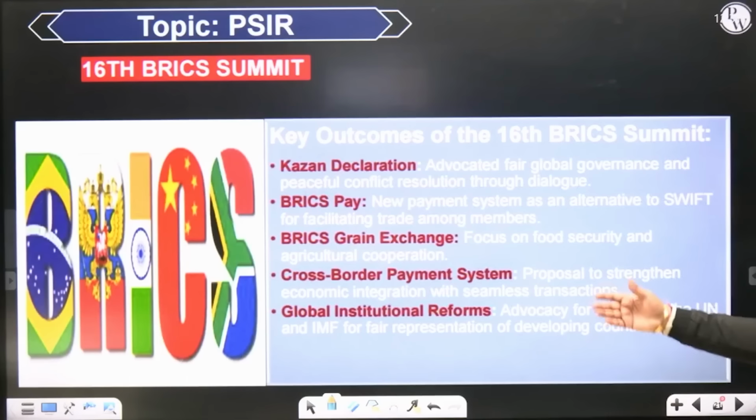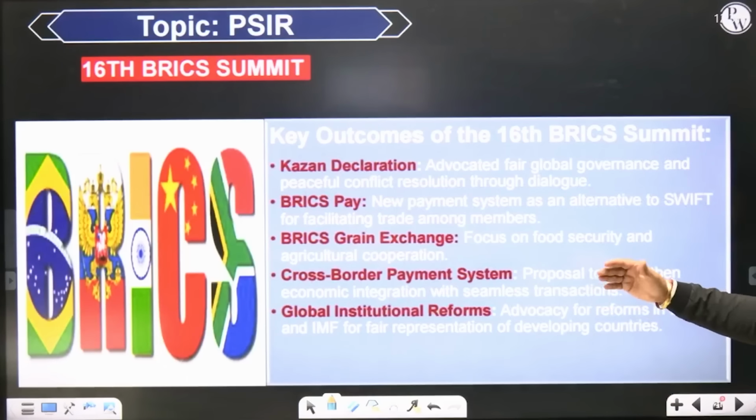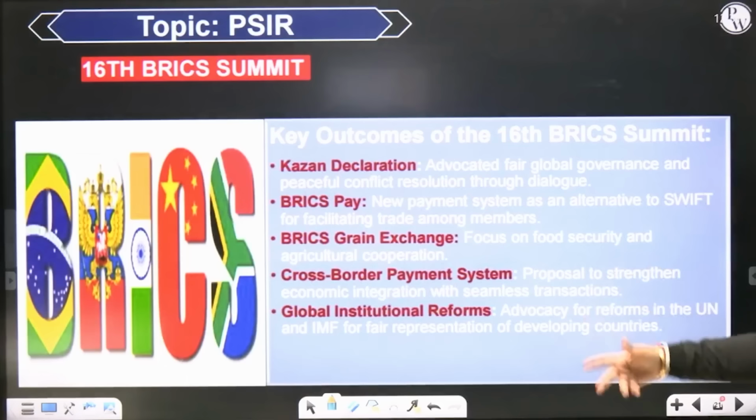Then there is also, they are talking about a cross border payment system, and a new currency is being developed by them.